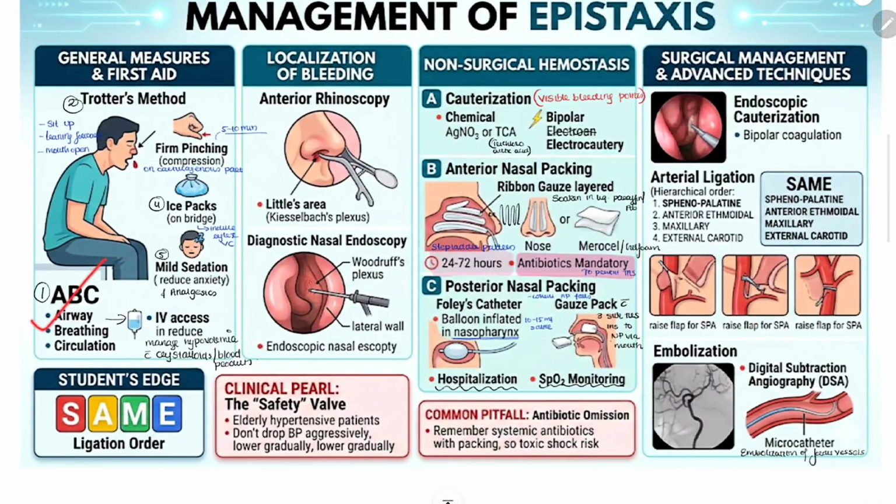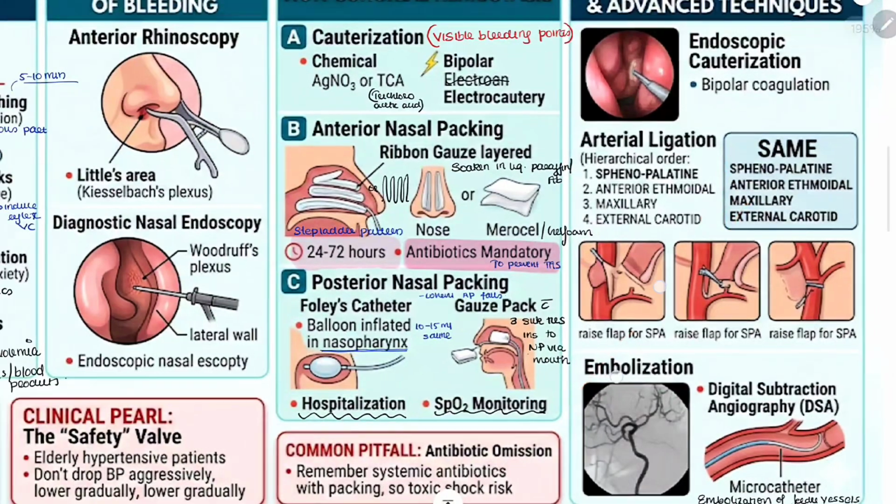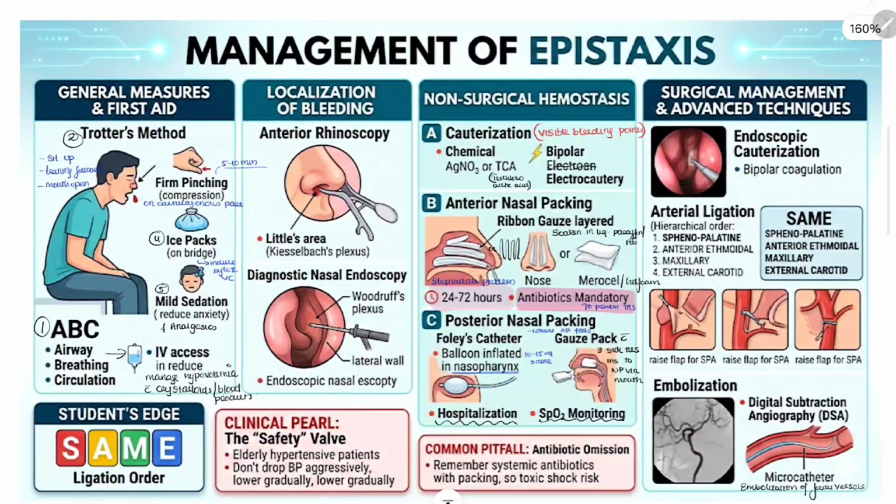General measures like ABC, Trotter's method, ice pack, mild sedation, and then localization by anterior rhinoscopy. If it is posterior, we have to localize it by DNE. Then we can use non-surgical hemostasis like cauterization by chemical or electrocautery method, anterior nasal packing, posterior nasal packing by gauze or Foley's catheter, then surgical methods like endoscopic cauterization and arterial ligation in the same order, and then embolization of the feeder vessel. So this was all about management of epistaxis.